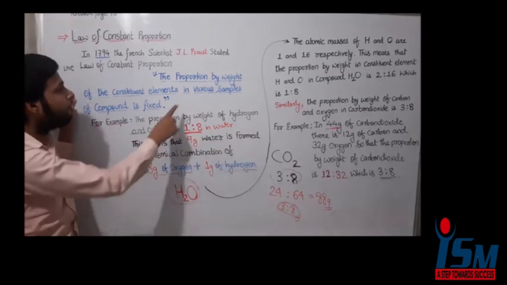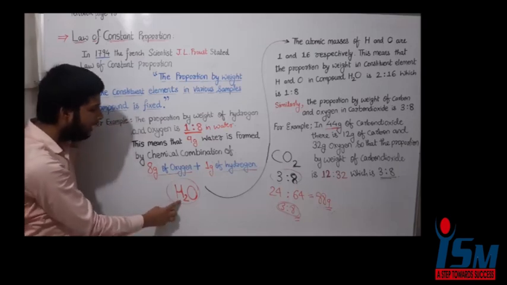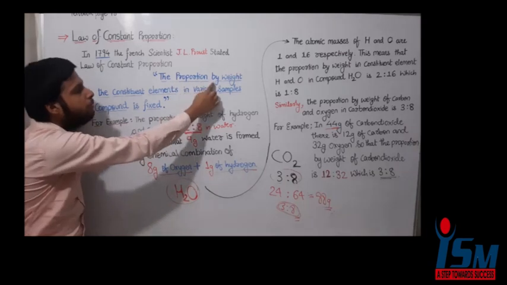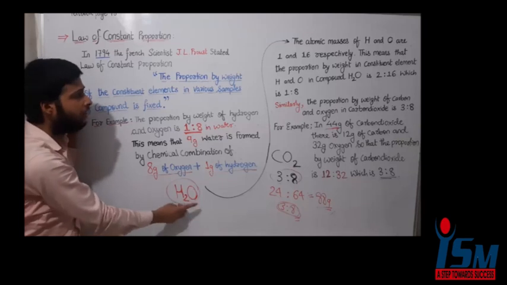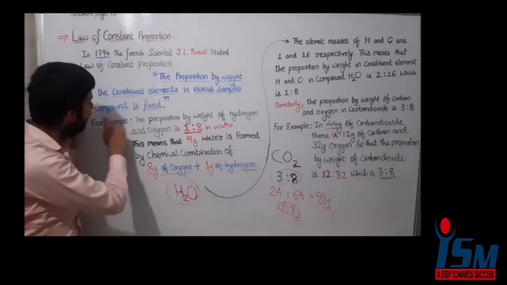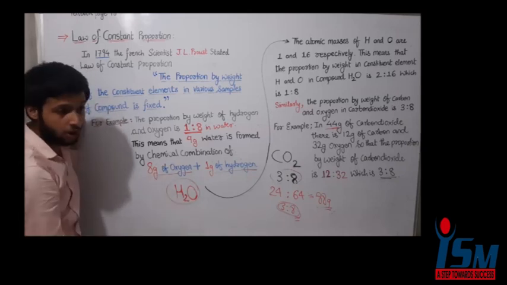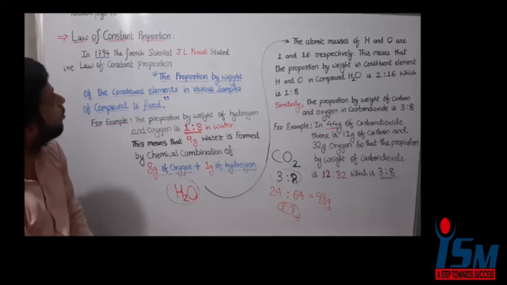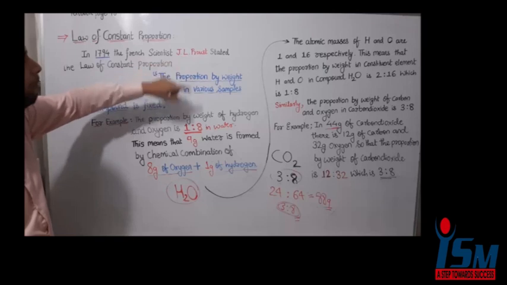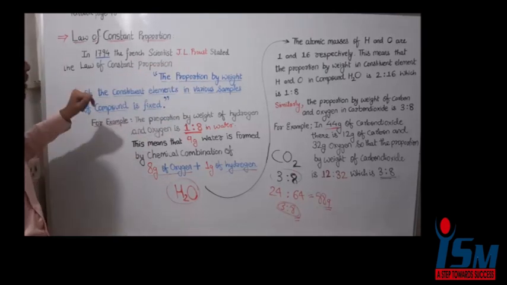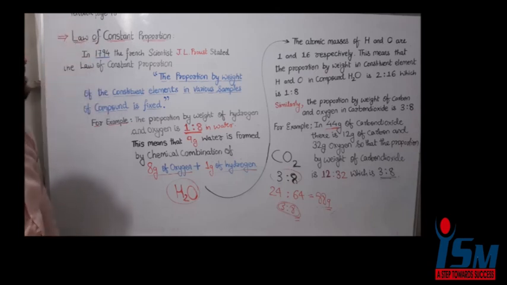The proportion by weight of the constituent elements, here hydrogen and oxygen, in various samples of a compound is always fixed. Understood? The law of constant proportion was stated by the scientist J.L. Proust in the year 1794.